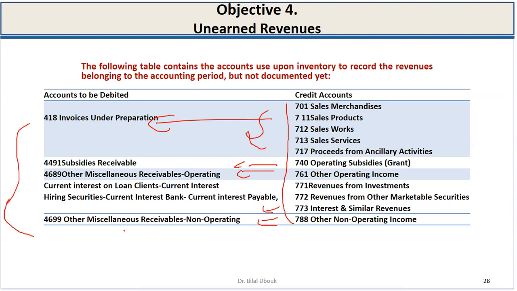When we have sales accounts and their documents are not received, we will use account 418 for invoices under preparation. For revenues from investments, as you can see, we will use accounts related to loans, current interest, and 788 other non-operating income. We use account 4699, other miscellaneous receivables, non-operating.